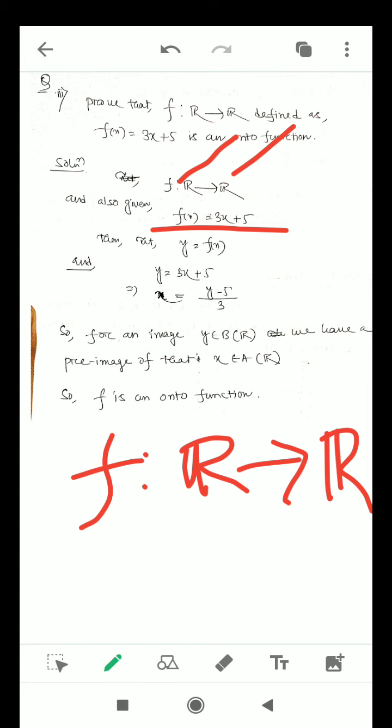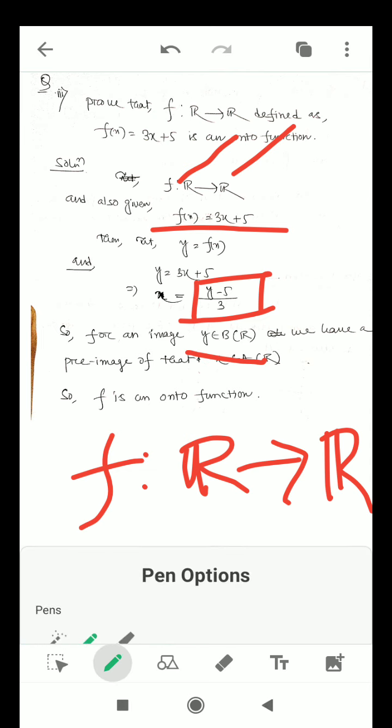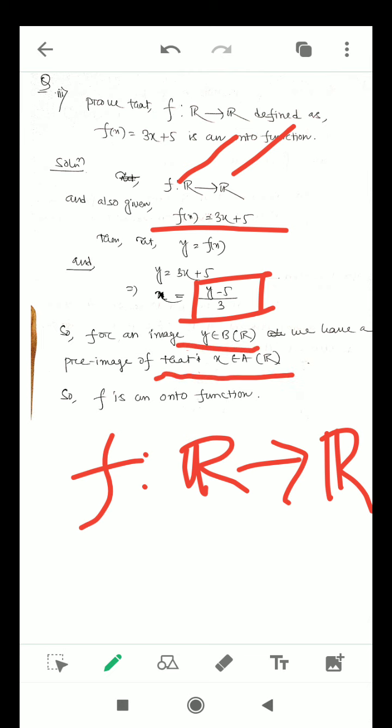So y equals 3x plus 5, and we can derive that x equals (y minus 5) by 3. So for an image y in the codomain set, we have a pre-image x in the domain set. So here f is an onto function. We can find out the pre-image.